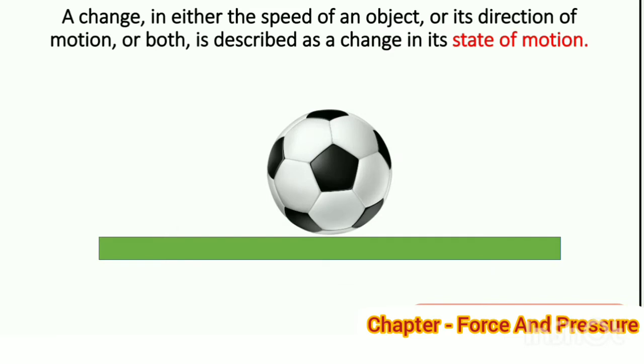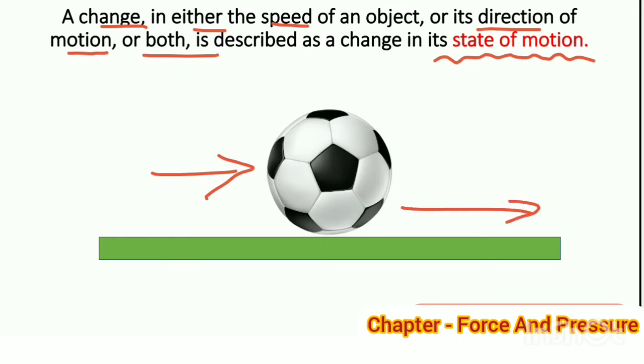Effects of force: change in the state of motion. A change in either the speed of an object or its direction of motion or both is described as a change in its state of motion. If we push a ball in the right direction, it moves to the right.